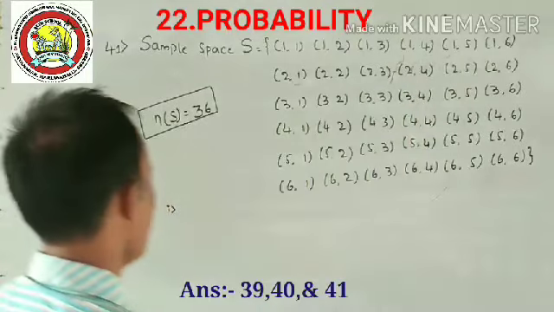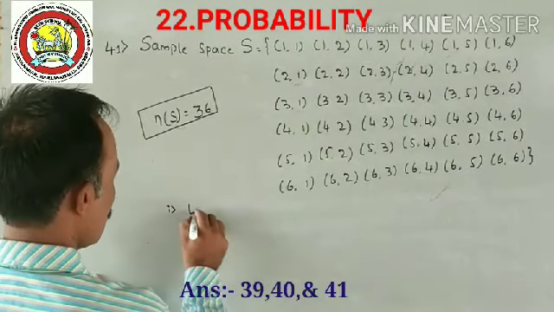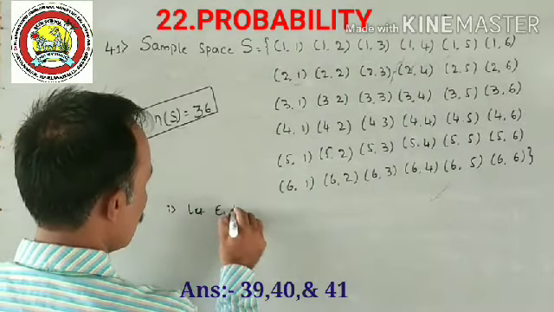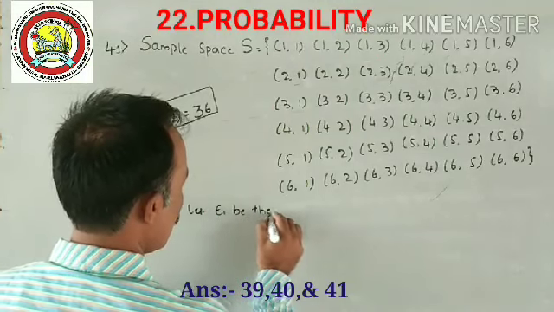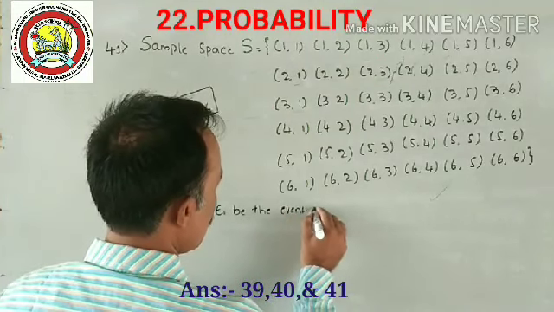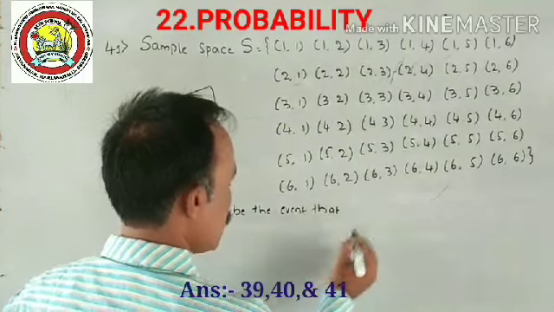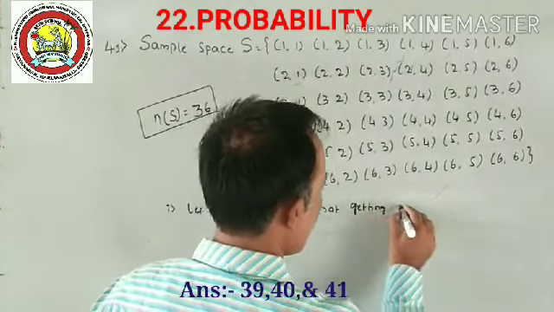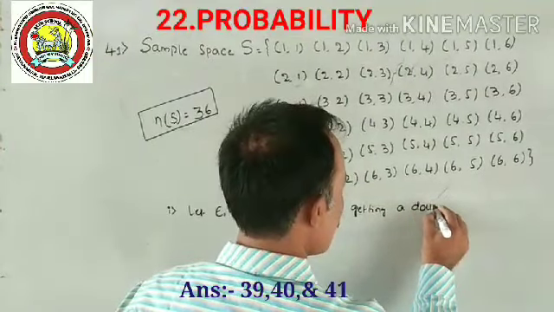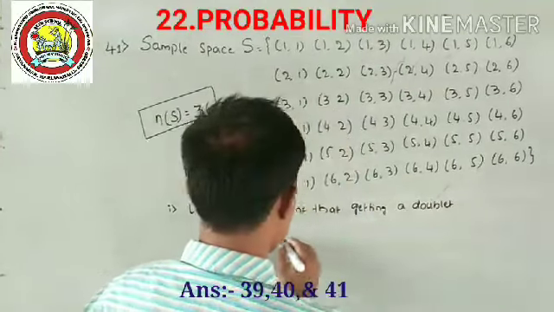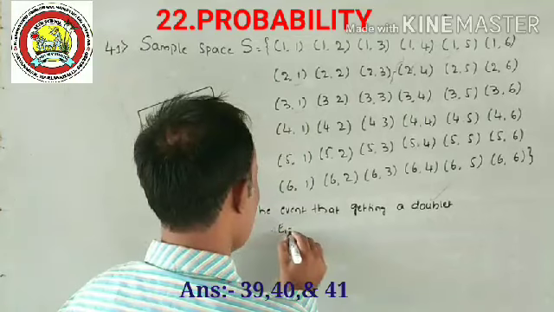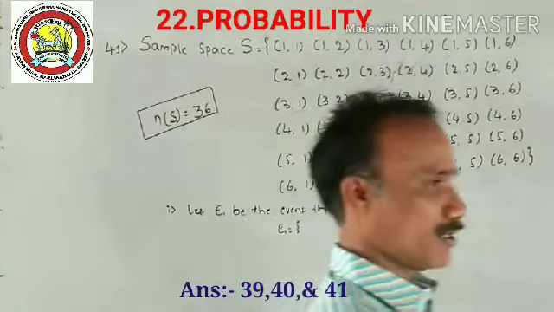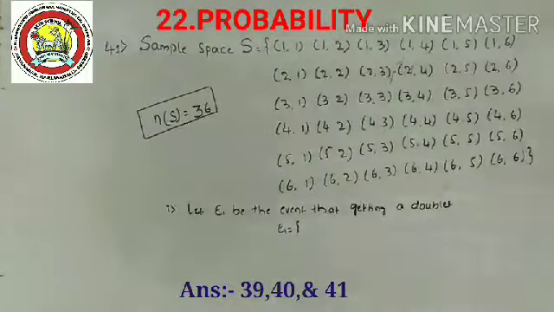A doublet. Let E1 be the event that getting a doublet. Yes. What is the meaning of doublet first? Doublet means the same number appears on the uppermost face.